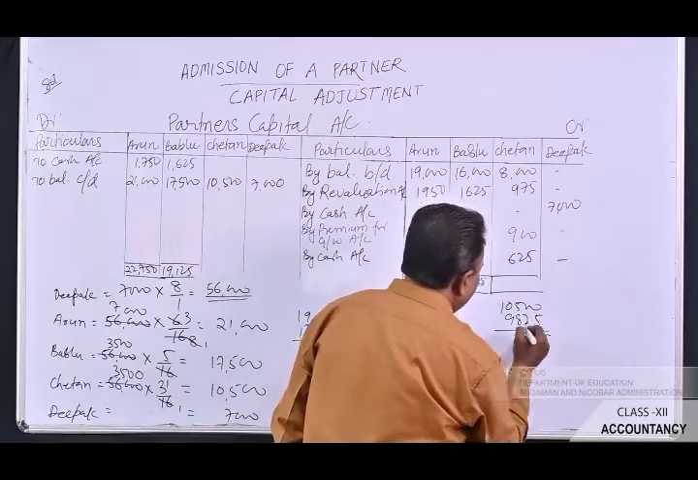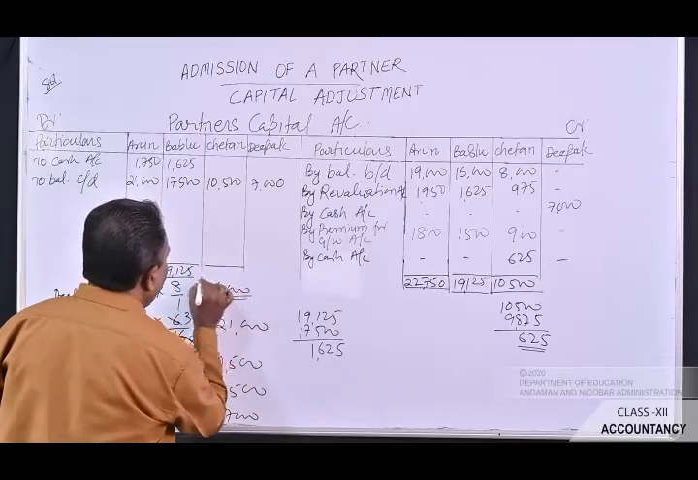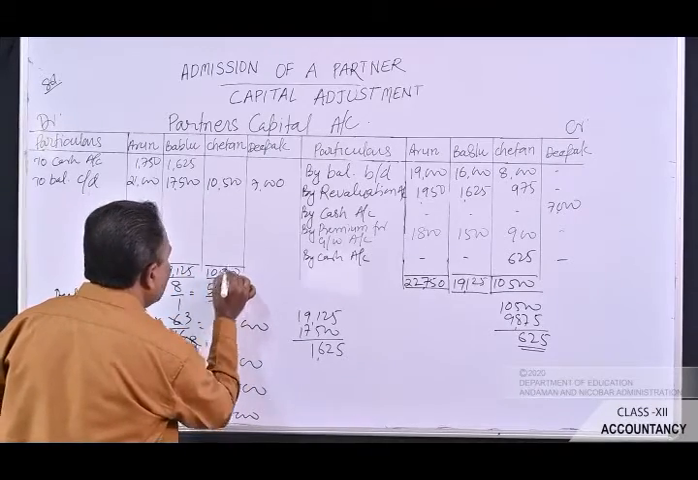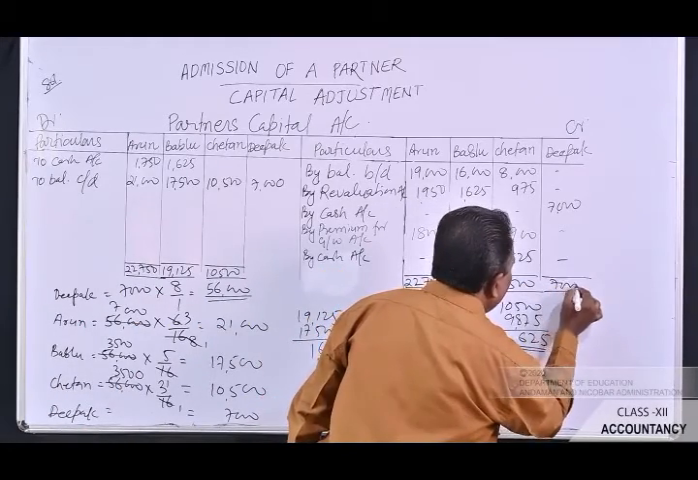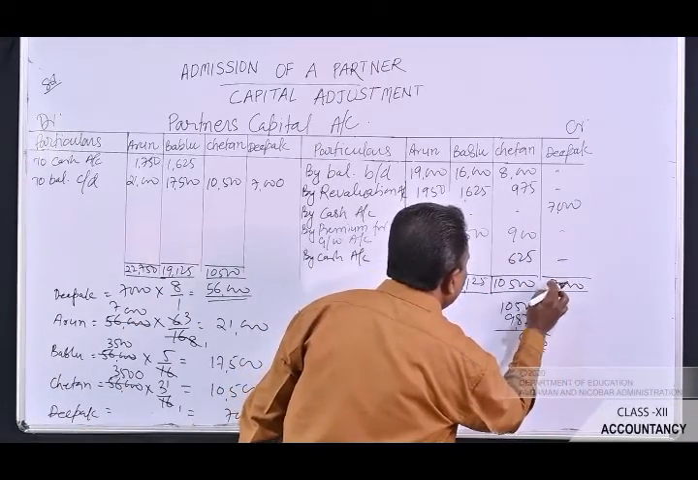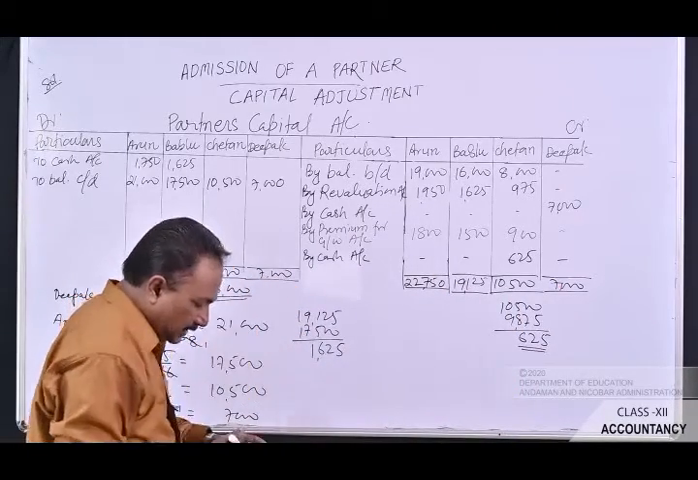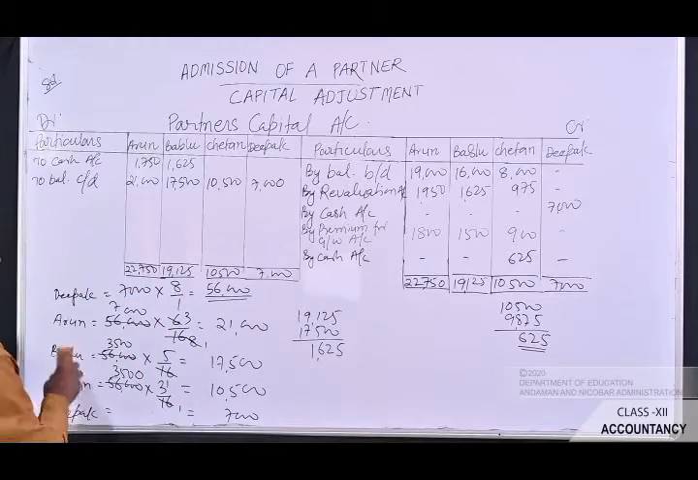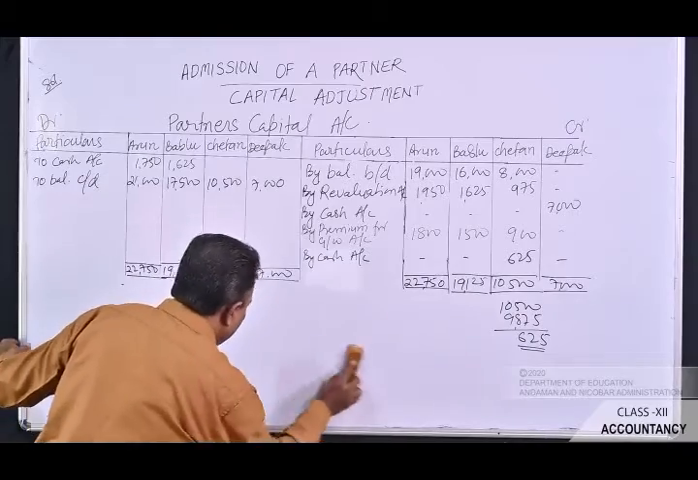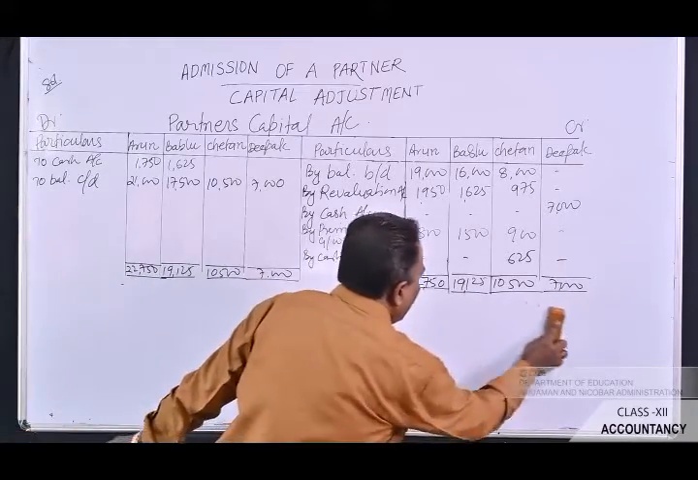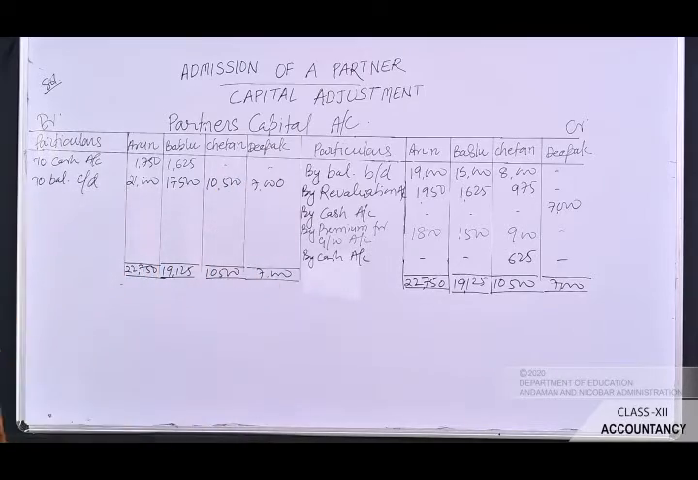Now the amount will be 10,500 rupees. You have to record here, and the same amount has to be recorded here as rupees 10,500. Now see, on both the side of Deepak's capital account it is rupees 7,000. So record here as rupees 7,000 and write here also as rupees 7,000. This is the way in which we will prepare the partner's capital account. I think students, you have understood how to prepare the partner's capital account. You can take a screenshot of it.